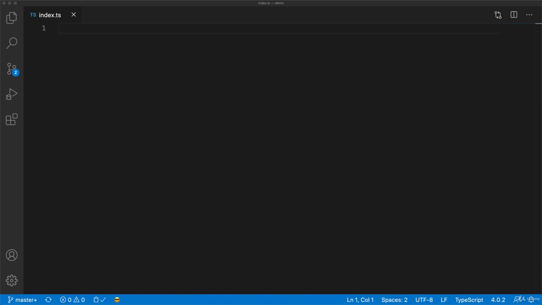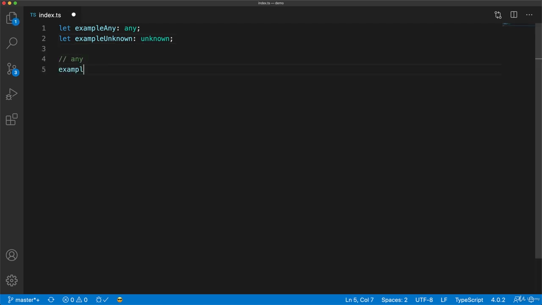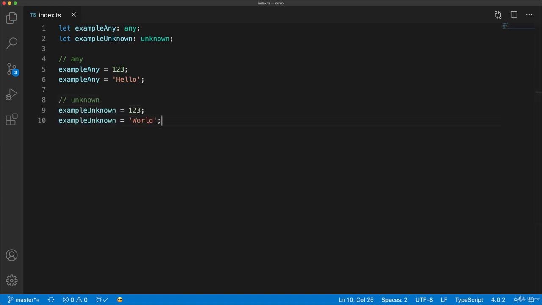In this lesson, we will look at the any and the unknown types in TypeScript. To understand the behavior of these types, we start by creating variables, one annotated as any and a second one annotated as unknown. Both any and unknown are universal supertypes in TypeScript. This means that all types of variables can be assigned to something that is any, and the same is true for unknown. And that is where the similarity ends.